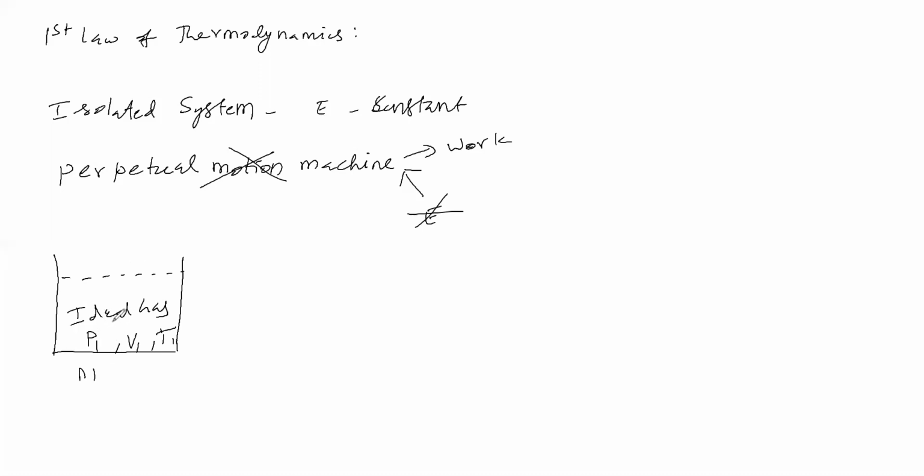That energy is possessed by this gas. Therefore, that energy is called the internal energy of this gas. Otherwise we can say intrinsic energy.